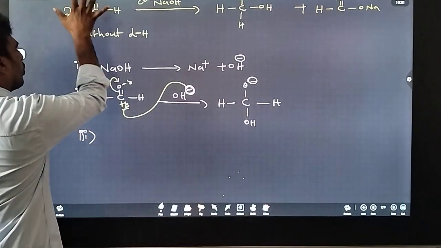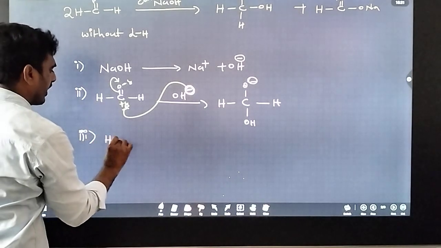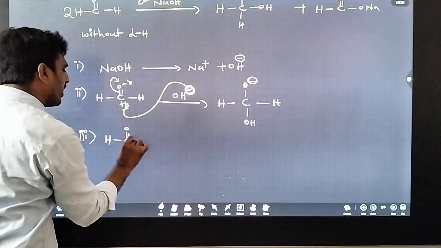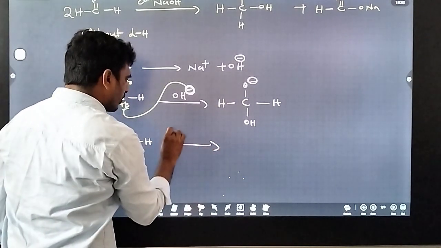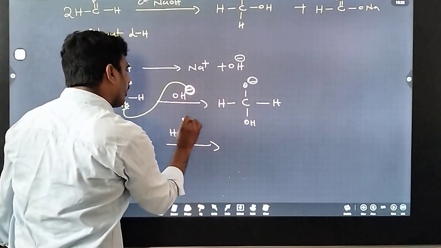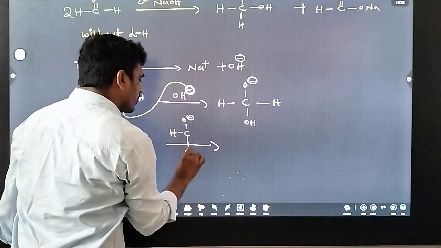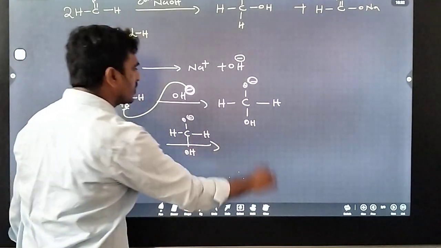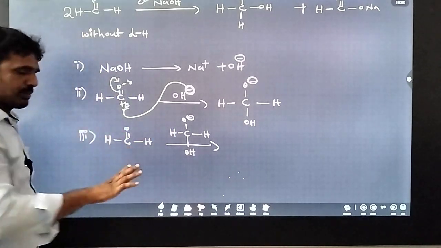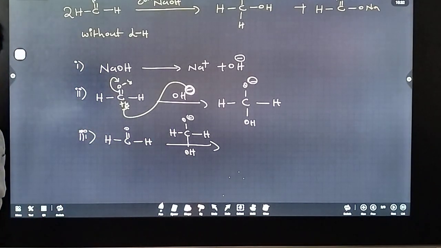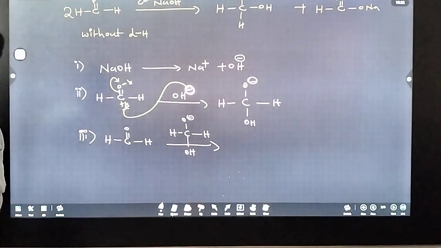I can take another mole of formaldehyde. Here this compound is taken, O minus and OH, then H. This is the charged species, this is the neutral species. The charged species is less stable compared to the neutral species.